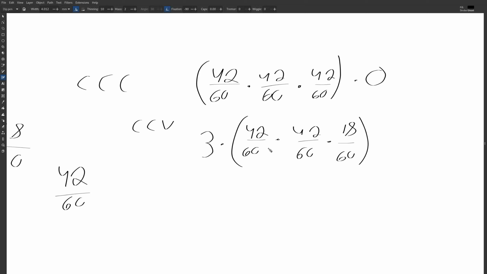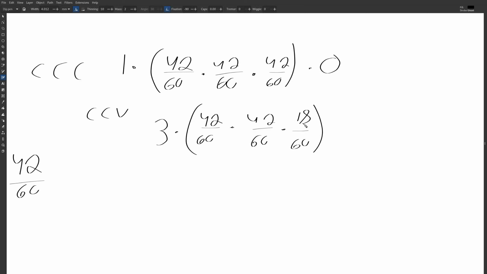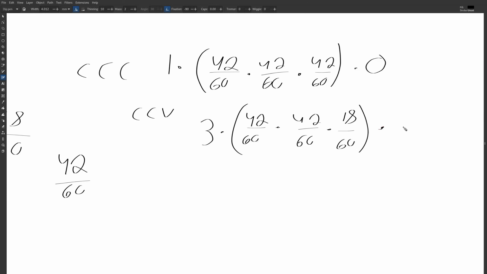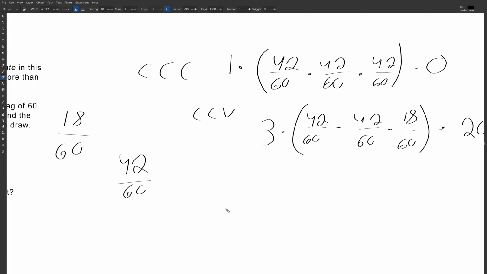So we want to triple the probability of just one. Because here, since there's only one way to get CCC, we can just leave it here as 1 times this. Okay, we multiply this by the earnings, so times 20,000. Now let's do it for 2 vowels.